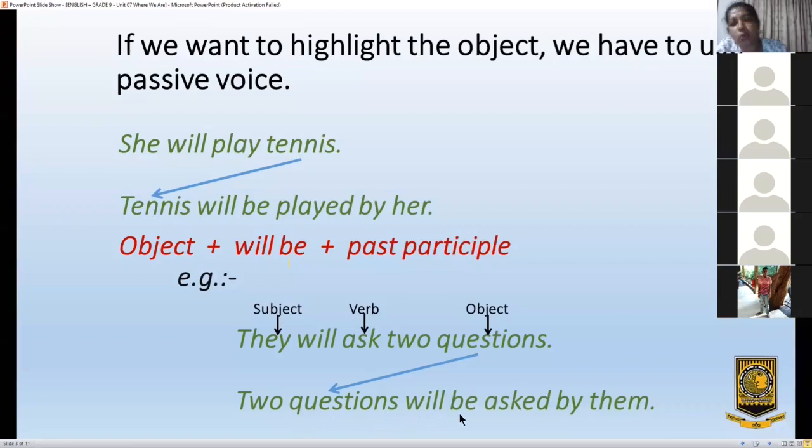Two questions will be asked by them. That is not necessary, but if you want to tell by whom, you can put by them. Even without by them, the sentence is complete. Two questions will be asked, or two questions will be asked by them.